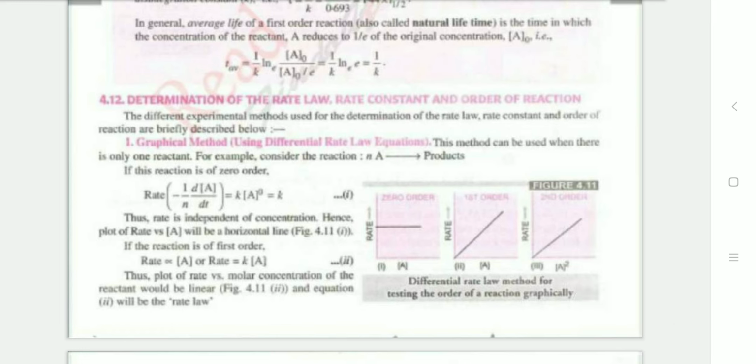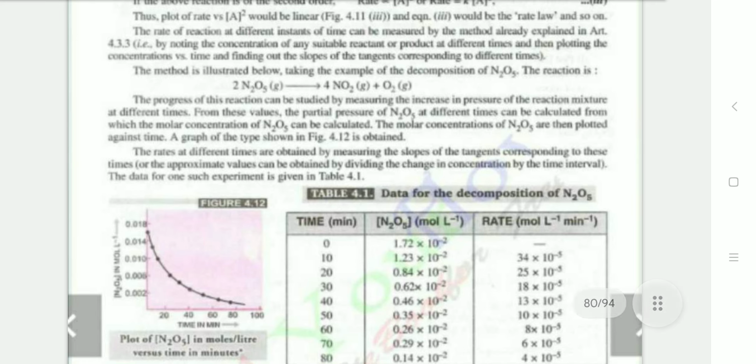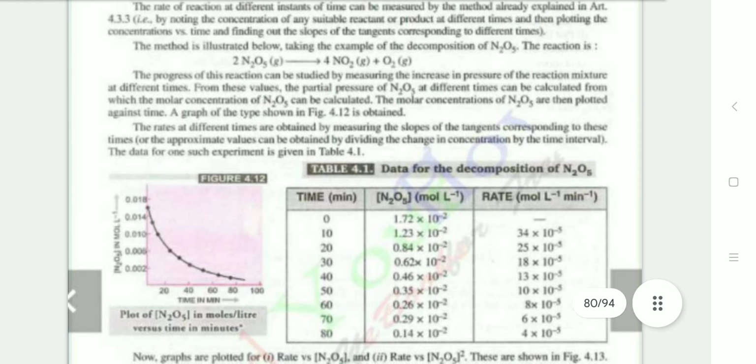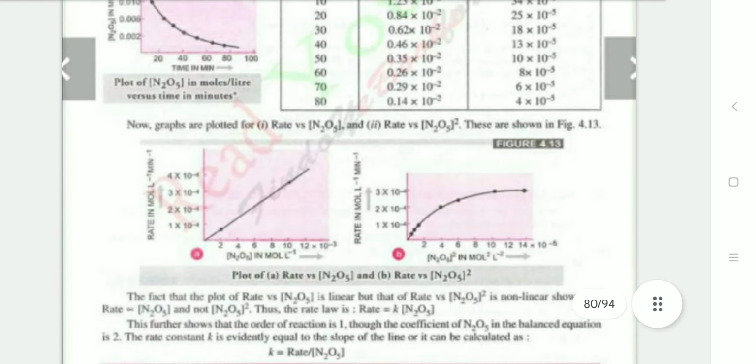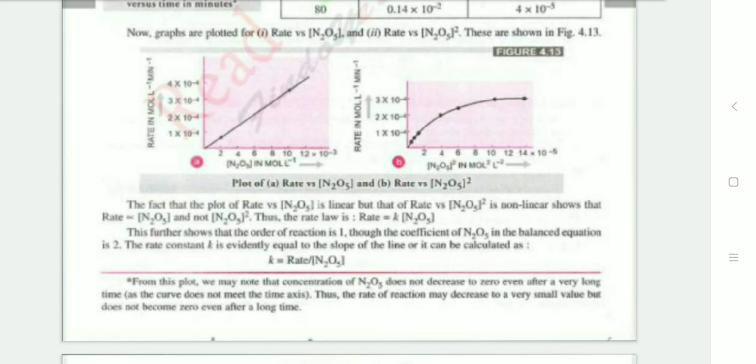First is the graphical method using differential rate law. This method is used when only one reactant is converted into the product. This is the zero order reaction. Use differential rate methods for the timing, figure 4.11. You have to see table 4.1 for the data of decomposition of N2O5, and figure 4.13 plots the rate versus N2O5 and rate versus N2O5 square. k is equal to rate by N2O5.